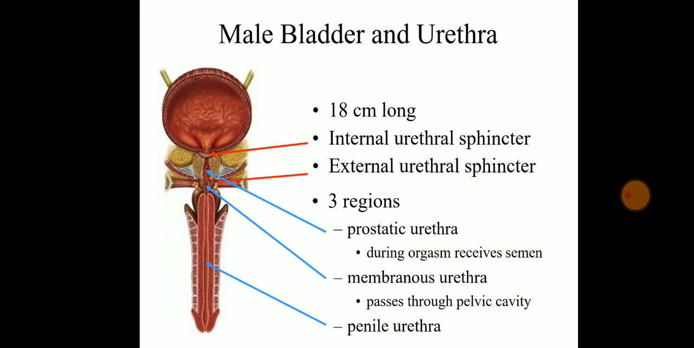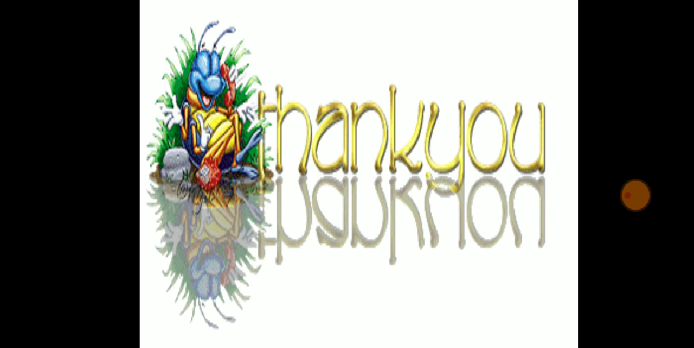There are 3 regions. The prostatic urethra: the prostate is present at the inferior side of the bladder. Then, during orgasm, it receives the semen. There will be semen received during the orgasm. The membranous urethra passes through the pelvic cavity and the penile opening. This is the structure. So this was the anatomy and physiology of the excretory system, that is the urinary system.